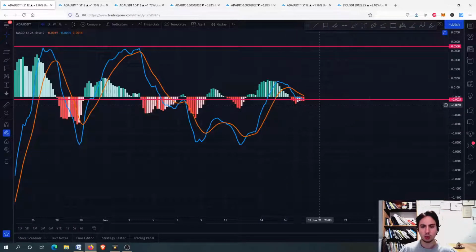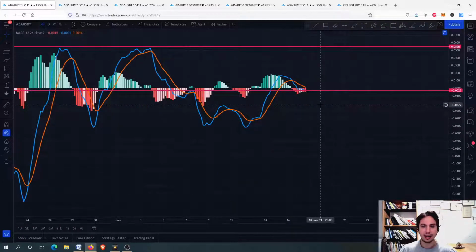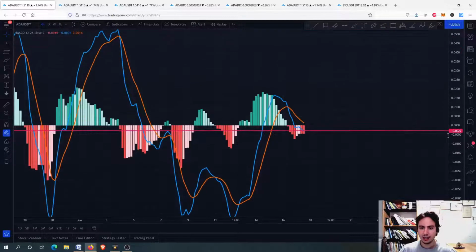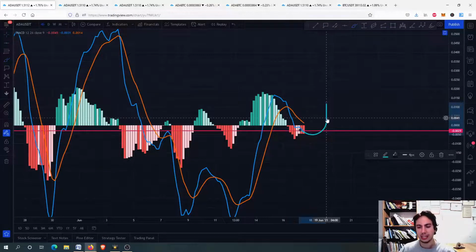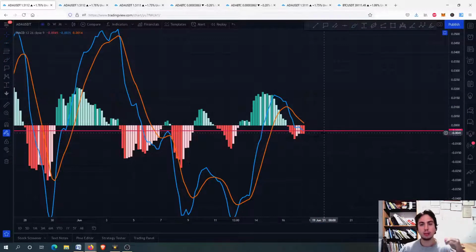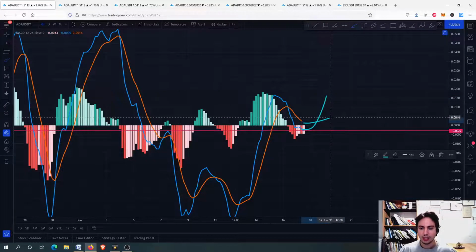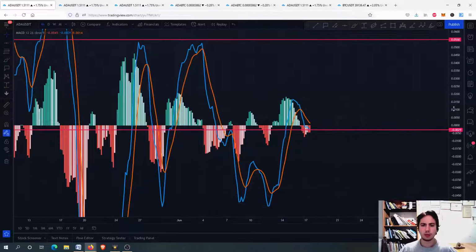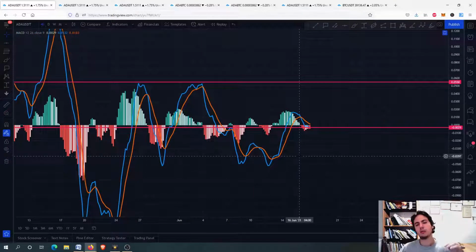And right now let's go to the MACD, and in the MACD you can see what we want to do. We want to maintain this as a support level right here, and we actually need a reversal now to the trend and go upwards. See a bullish recross between the blue line and the signal line. We need to see the blue line going above the signal line and forming a bullish pattern. If we see that, then we are absolutely fine and we can go even higher. The MACD on the 4-hour frame though doesn't look great, doesn't look bad, right?